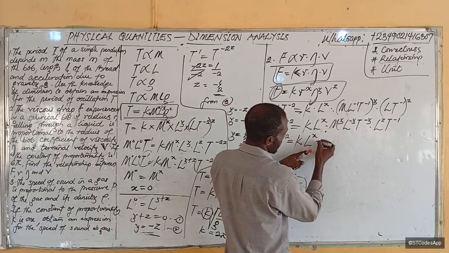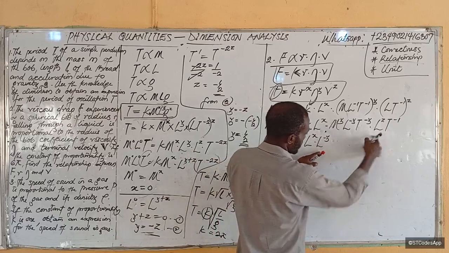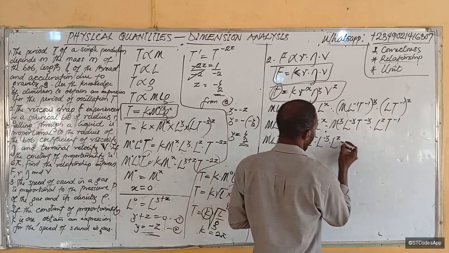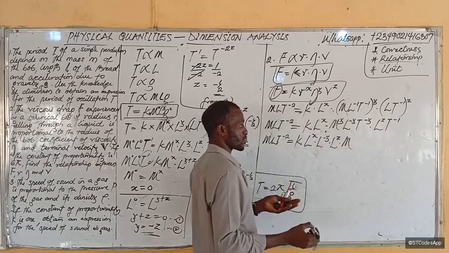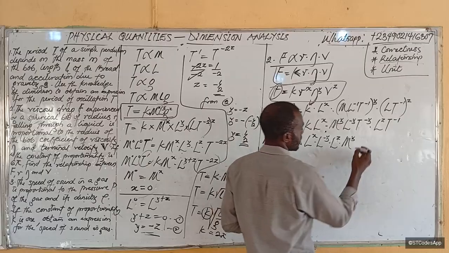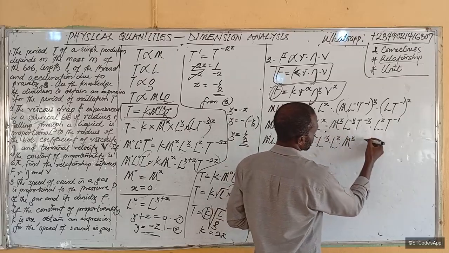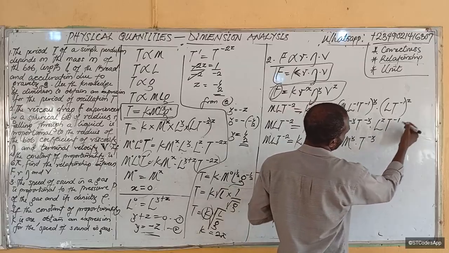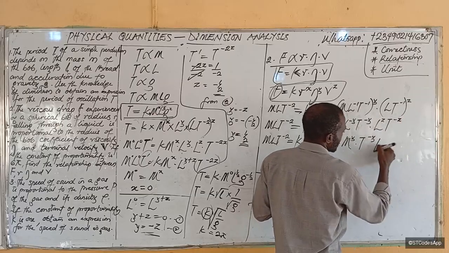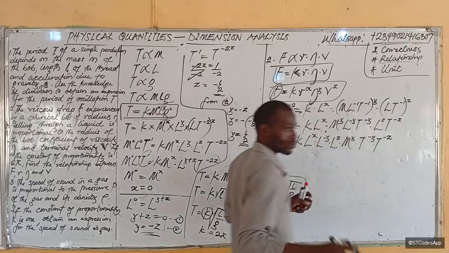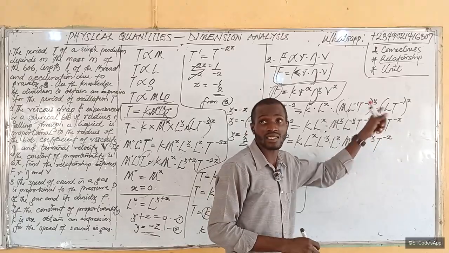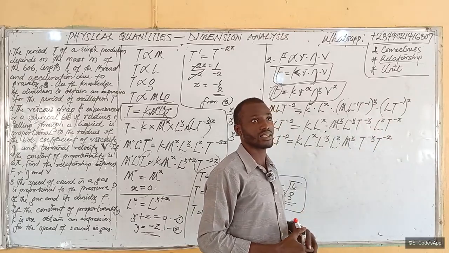Now, L raised to power x, times L raised to power minus y, times L raised to power z. You bring them together, then multiplied by m raised to power y, which is the only one there. Then multiplied by t: t raised to power minus y and t raised to power minus 1 times z is t raised to power minus z. Don't forget, please don't forget. That's the essence of putting that x, y, and z. Is that clear?